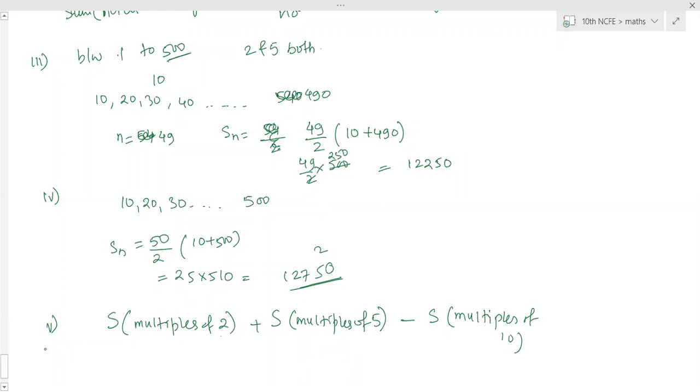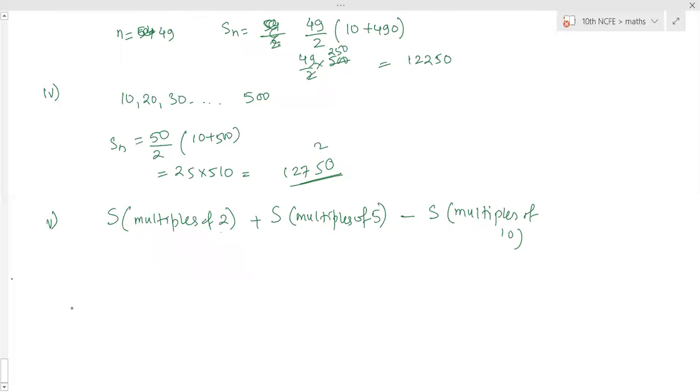Is that clear? Yes, ma'am. So for 2 and 5 both, add the sum of multiples of 2 and the sum of multiples of 5, and from that subtract the multiples of 10. Clear?